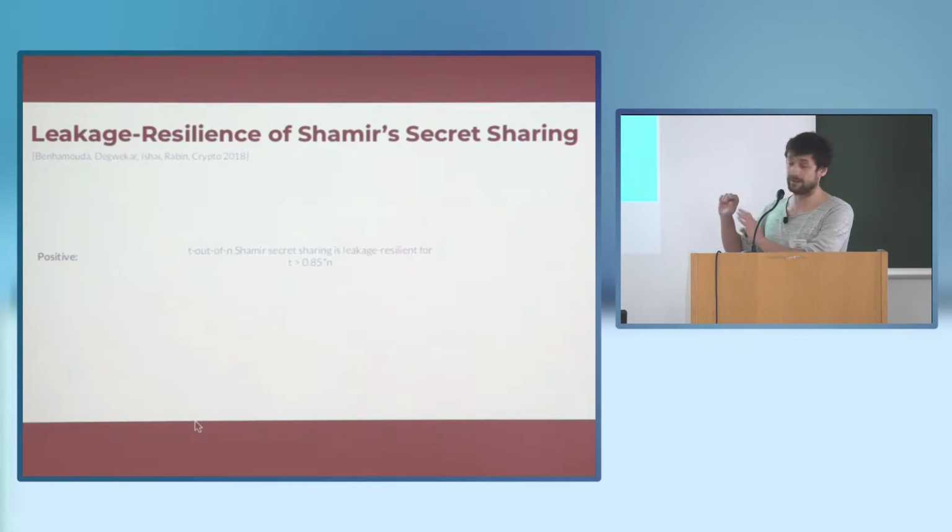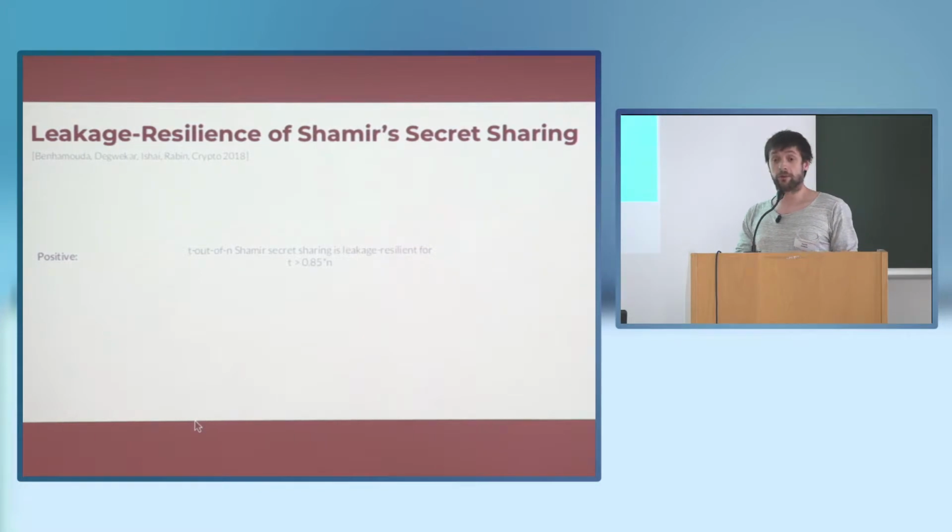I'll gloss over what exactly leakage resilient means here and what the parameters are, but it provides good leakage resilience for relatively large amounts of leakage. I think a quarter, at least. In the Crypto version, the threshold t was n minus log n, and roughly a quarter of each share could be leaked. Here, this is with 1 bit of leakage, but with a smaller constant.